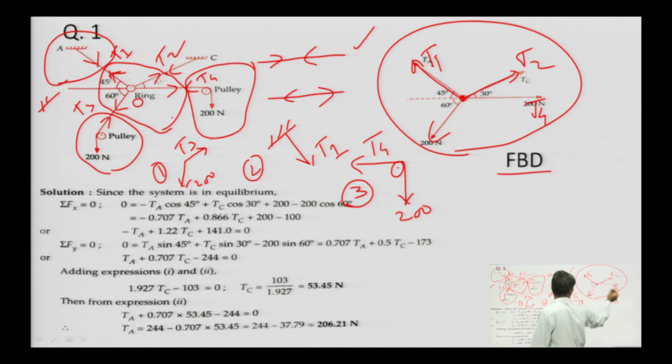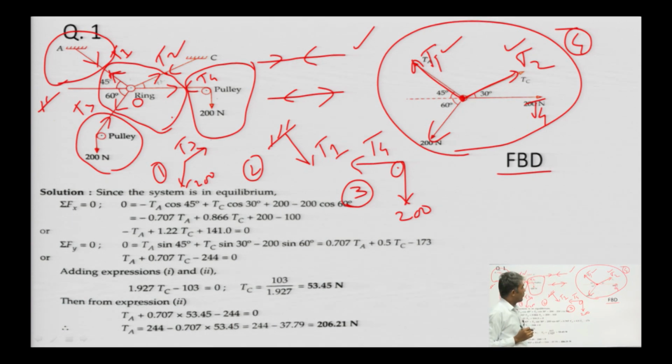So, with the help of these 4 diagrams, diagram 1, 2, 3 and diagram 4, we can calculate the values of T1 and T2 with the help of the equilibrium equations, what I have told you in the previous slide. Sigma Fx is 0, sigma Fy is 0. Since this is a point, sigma Fx and sigma Fy are sufficient.